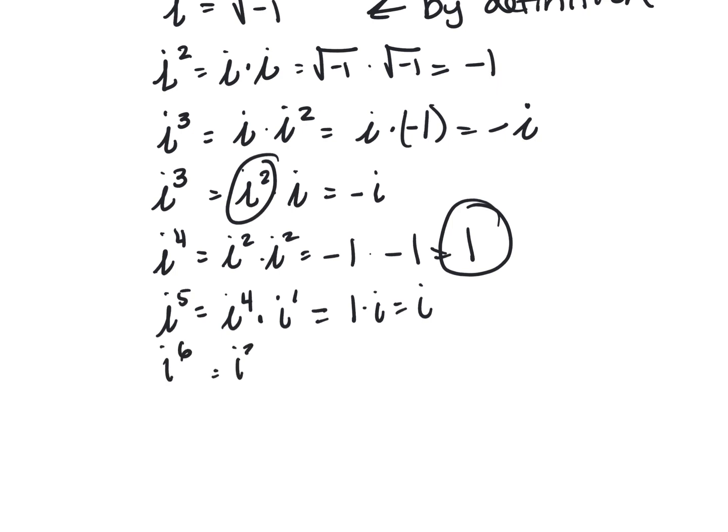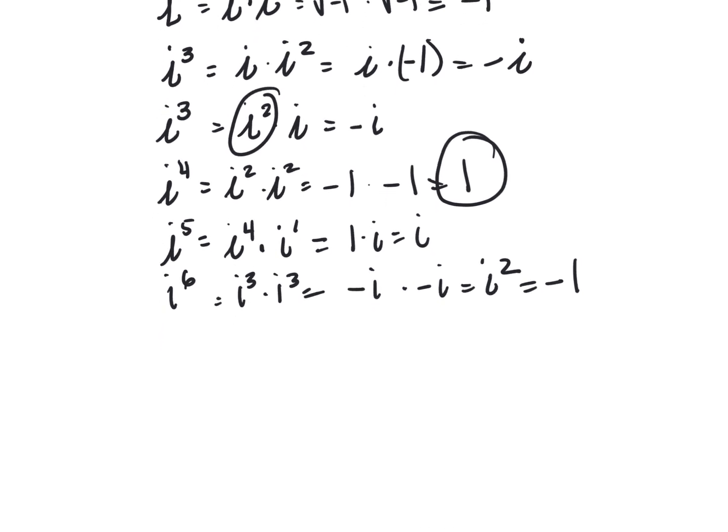Yep. i to the 6th is the same as i cubed times i cubed. i cubed is negative i times negative i. A negative and a negative make a positive, so this is the same as i squared, and that's just negative 1. So it just repeats. i to the 5th and i to the 6th equal the same as before. It repeats every 4 times.